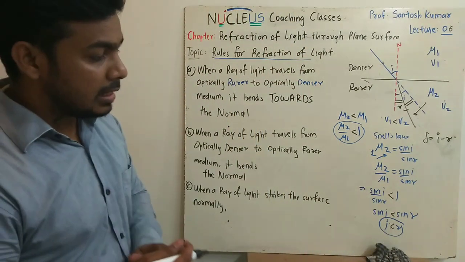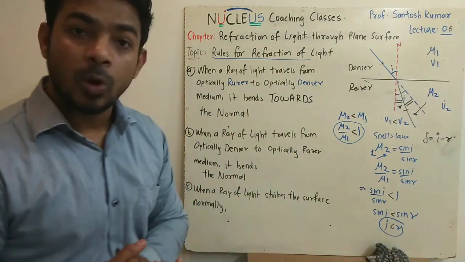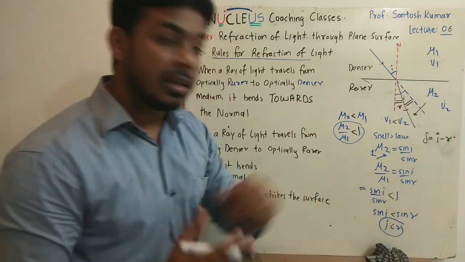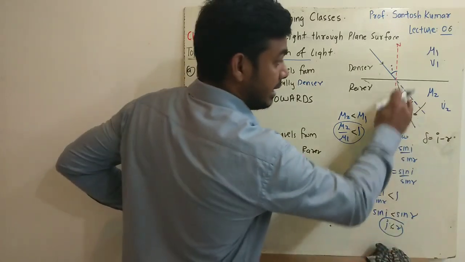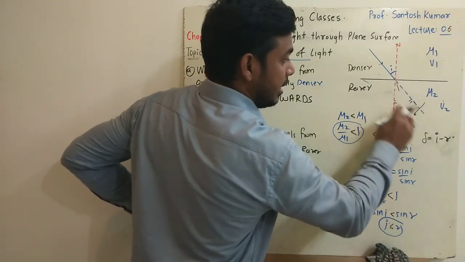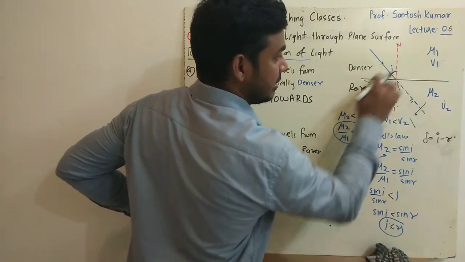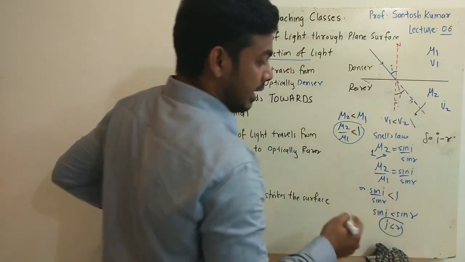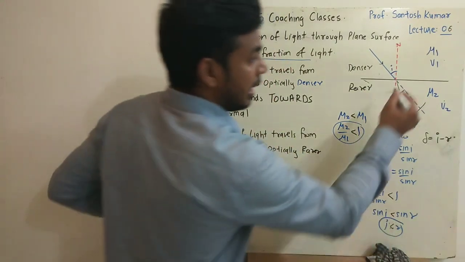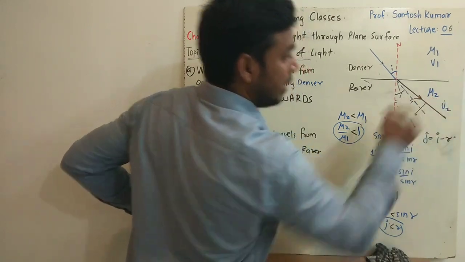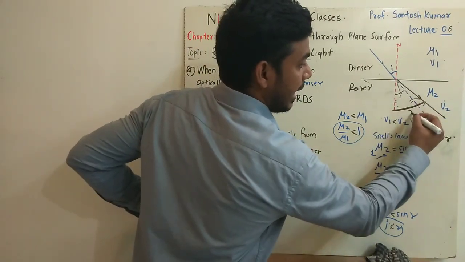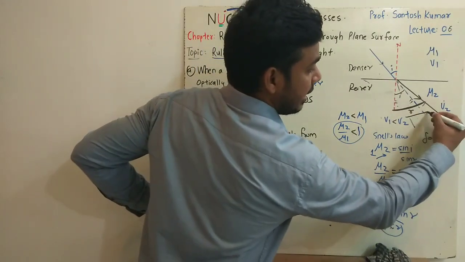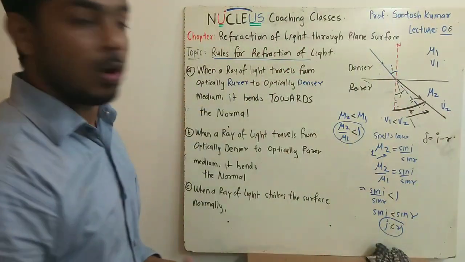So what we have found is that when a ray of light travels from optically denser to optically rarer medium, the angle of incidence is found to be lesser than the angle of refraction. So in this example, if this is denser and this is rarer, this is i. For r to be more than i, the refracted ray should be like this.